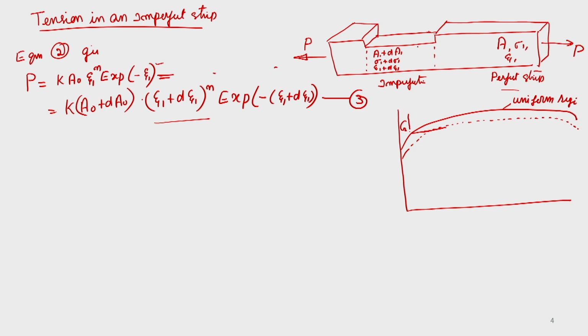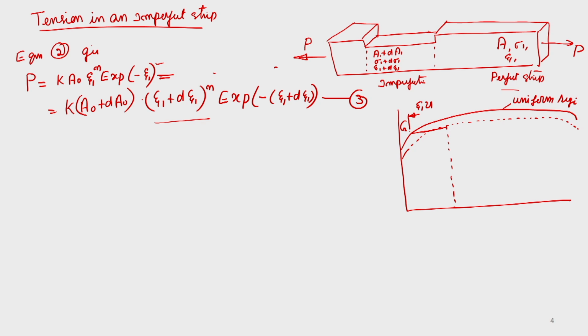But because this is a reduced cross sectional area, when it reaches the maximum load, on your perfect crystal you will have a strain of epsilon 1 u, which will be less than the strain corresponding to this on your reduced cross sectional area.